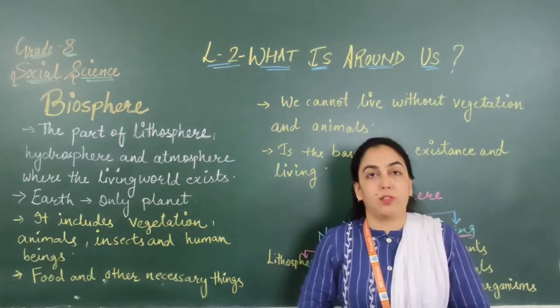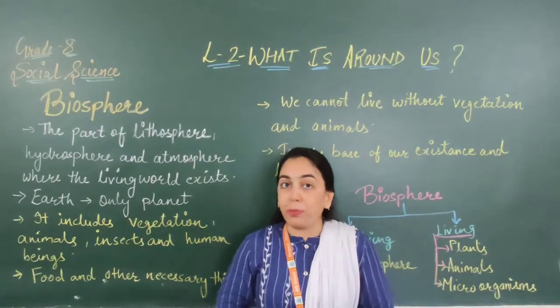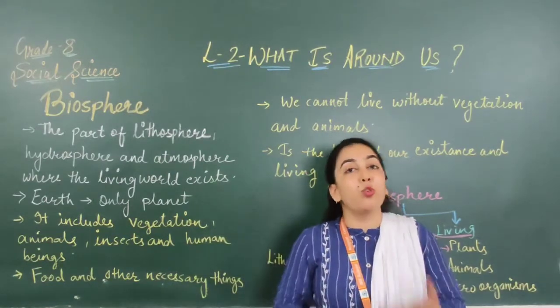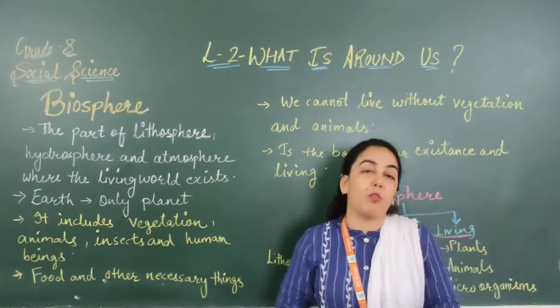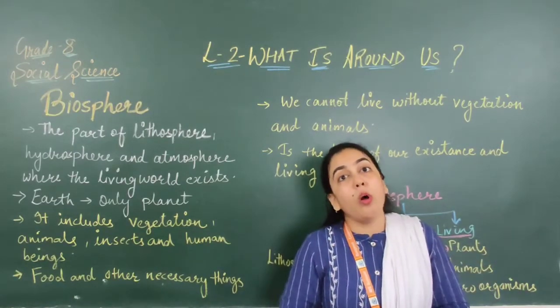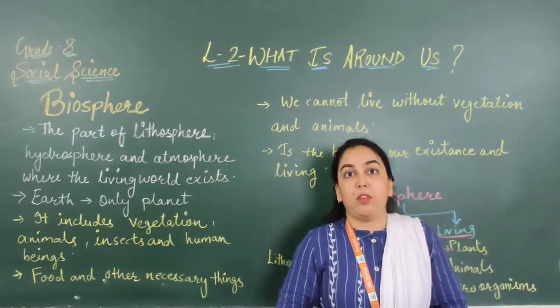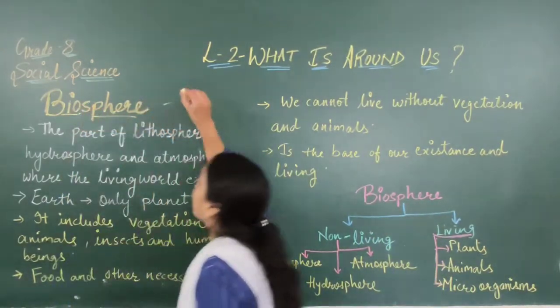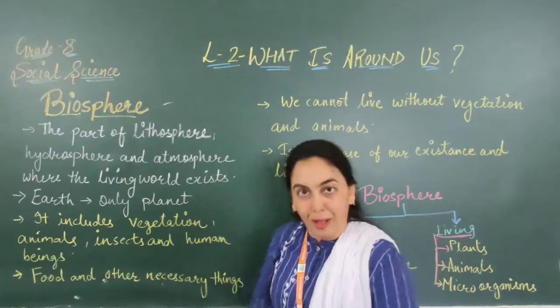What is around us. Already we have begun with the chapter, and in the previous video you have understood about the story of Darwin, about the three spheres of the earth, that is lithosphere, hydrosphere and atmosphere. Now the last sphere is remaining. Yes, that is biosphere. So today we are going to learn about biosphere.